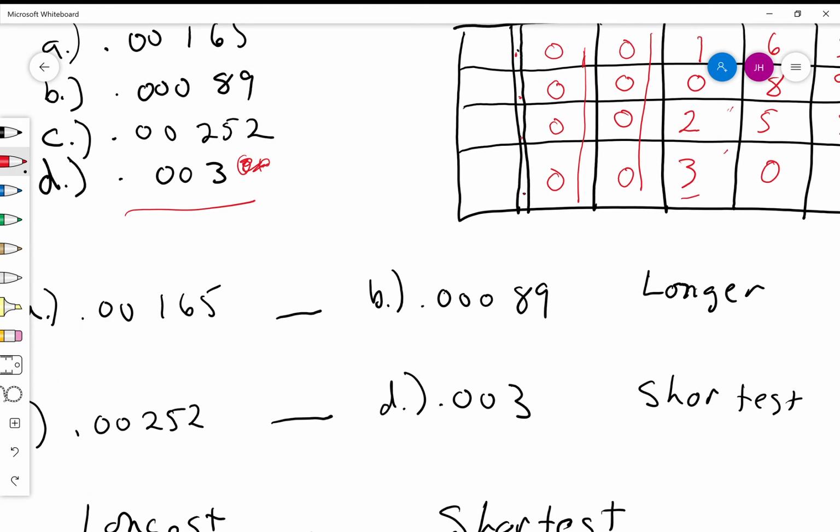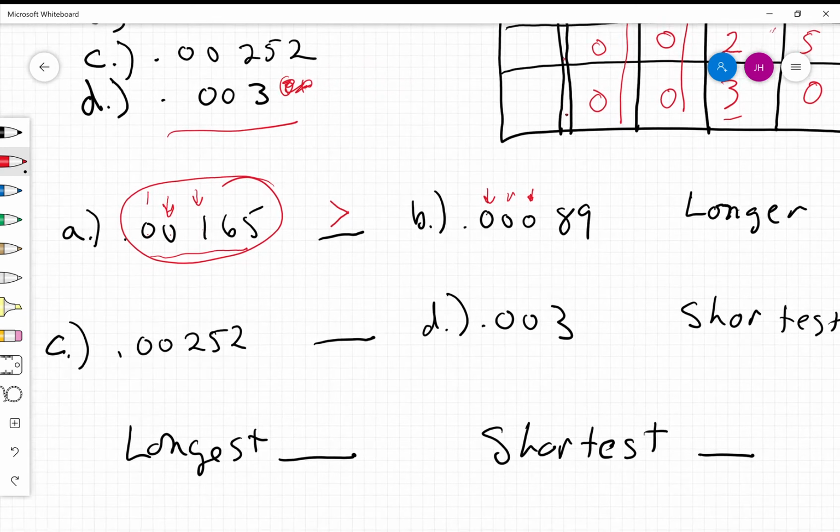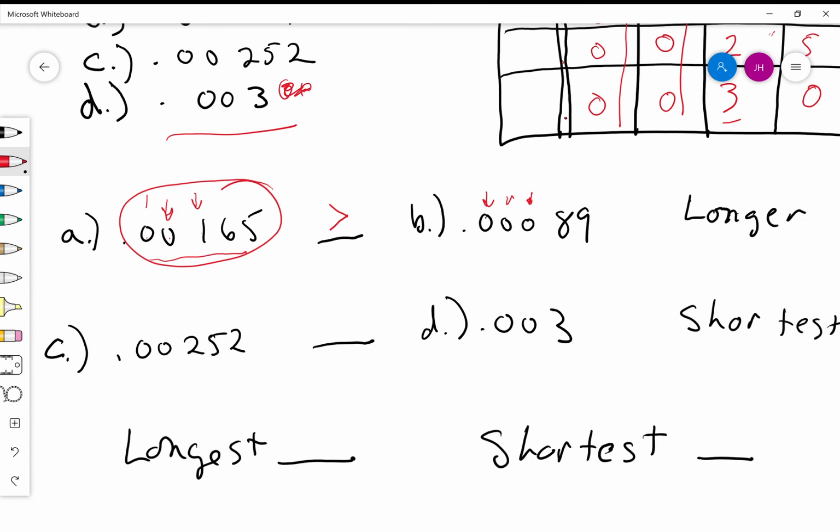all right, first off we compare. There's nothing over here. There's nothing in the second spot. And then we go to the third place, which is, this is tenths, hundredths, thousandths. So there's nothing in the thousandths section over here. So this number is greater than, or longer than. So the longer is, remember, the alligator wants to eat the bigger food.